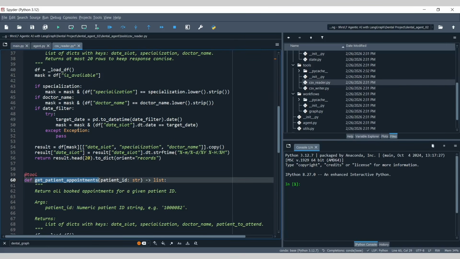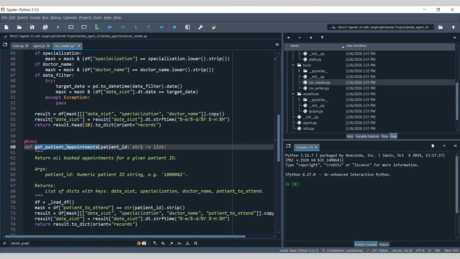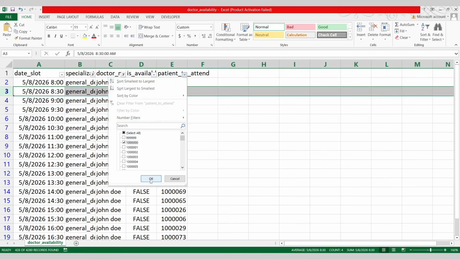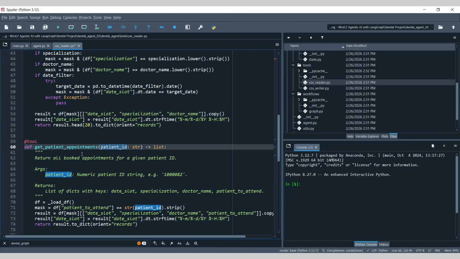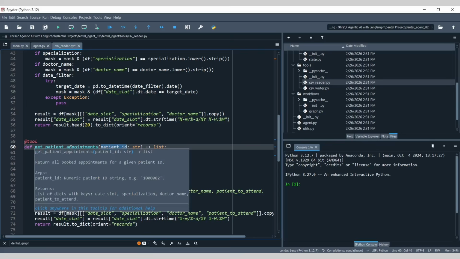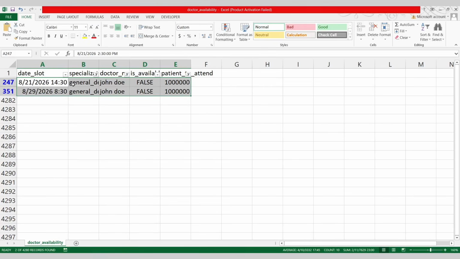Similarly, the second tool that we have is get patient appointments. If you provide the patient ID, for example for a particular patient, you will be able to get the patient's appointment information, such as that this patient has 2 appointments.